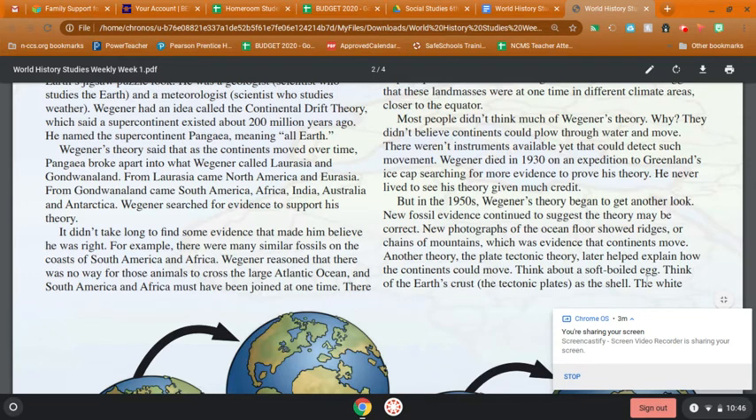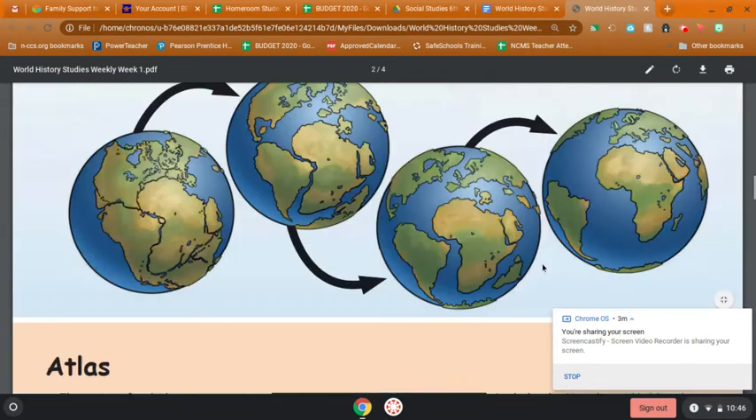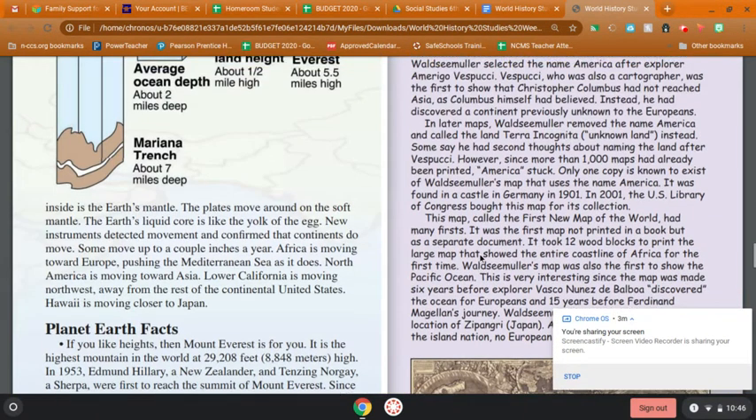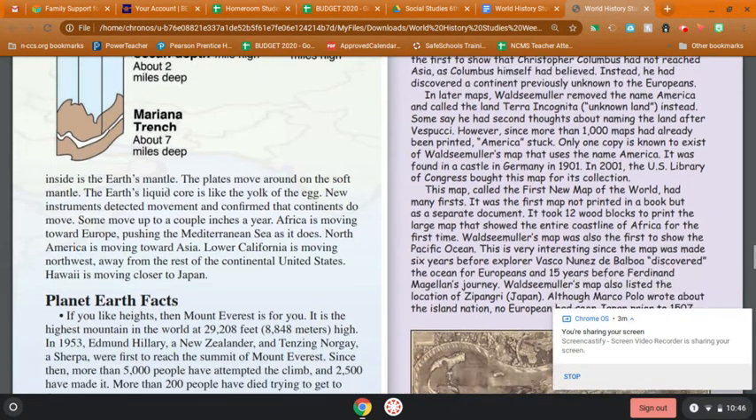Think about a soft-boiled egg. Think of the Earth's crust, the tectonic plates, as the shell. The white inside is the Earth's mantle. The plates move around on the soft mantle. The Earth's liquid core is like the yolk of the egg.